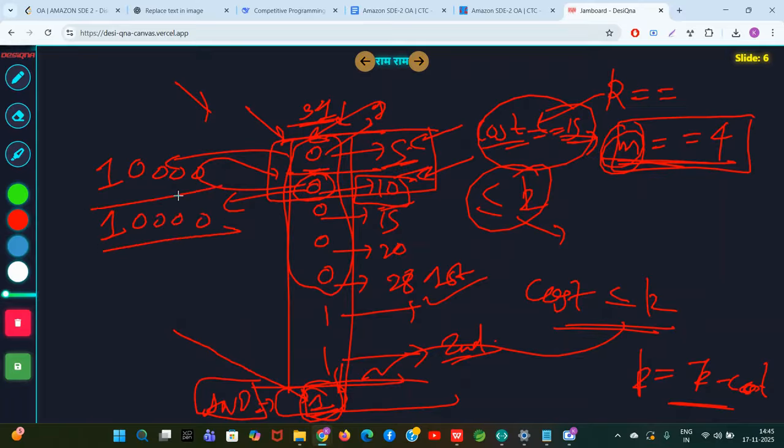Okay, now a question can arise: why is this the best way to do things? The two ones which were there, you kept them like that, and the minimum number of zeros I picked. First common sense is that you should try to select as many ones as possible, so that you have to select the minimum zeros, because if you select the minimum number of zeros, the total cost will be minimum, because zeros you have to convert to 1. Ones which are already 1, you don't have to spend any money on that.